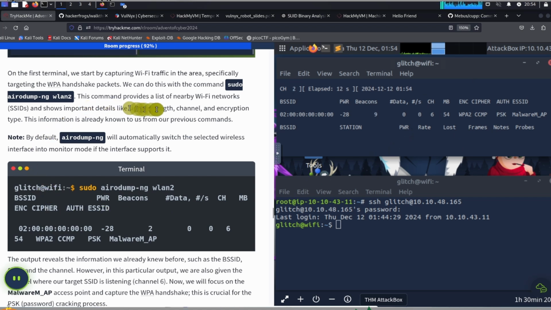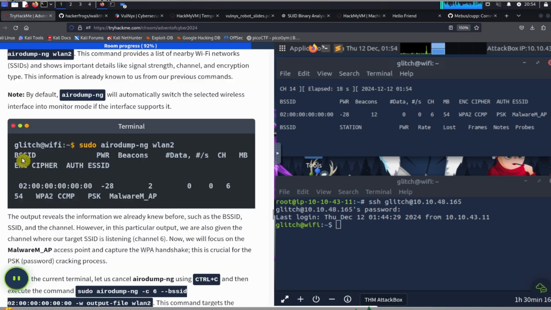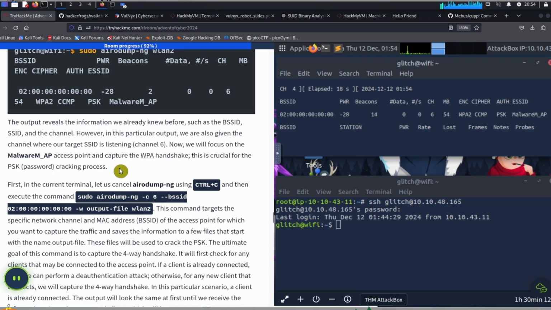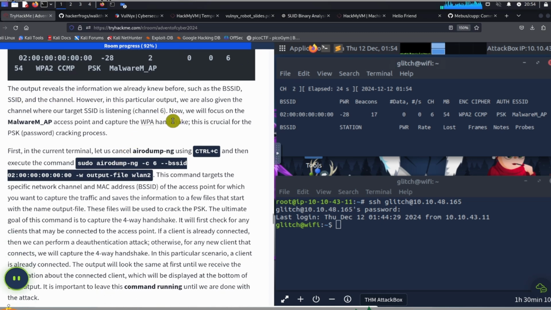Okay, this command provides a list of nearby Wi-Fi networks. All right. So the output reveals the information we already knew before. Now we will focus on the malware MAP access point and capture the WPA handshake. This is crucial for the PSK cracking process.